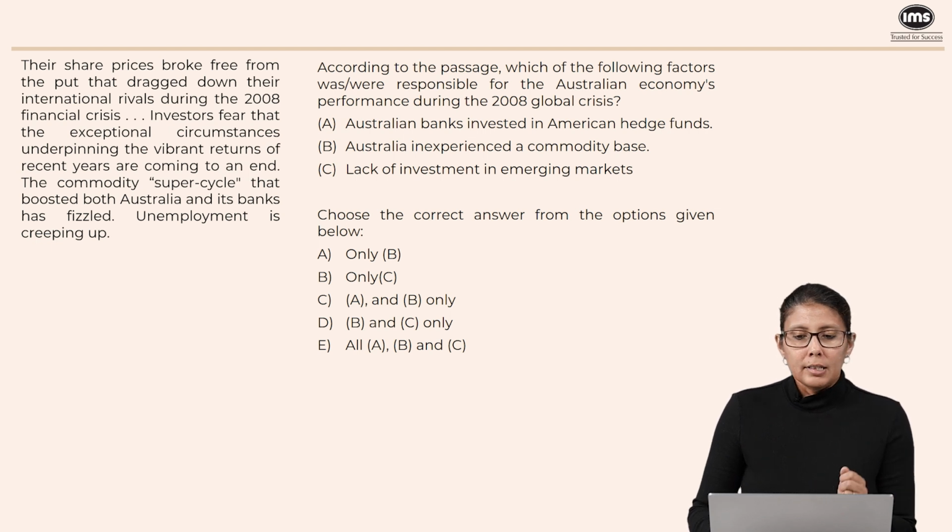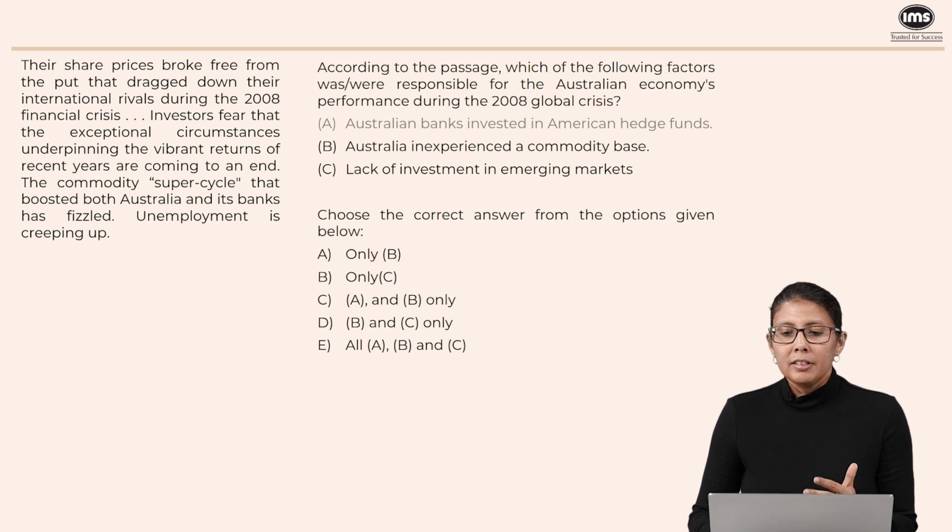Now let's take a look at our options. A says Australian banks invested in American hedge funds. Now this has not been mentioned anywhere, so we can easily eliminate statement A. B says Australia inexperienced a commodity base. Now this option is very difficult to interpret, but at least it mentions commodities. So I'm thinking what it is trying to say is that there was a boost in the commodities market. So let's keep B. C says lack of investment in emerging markets. In fact, it doesn't mention whether Australia invested elsewhere or did not invest elsewhere. So C is out of scope, not really mentioned or implied. So the only one that we can work with is B, because only commodities have been mentioned in the passage.